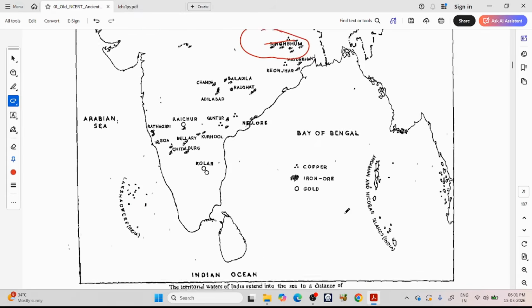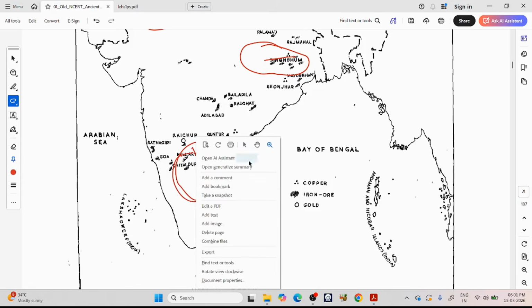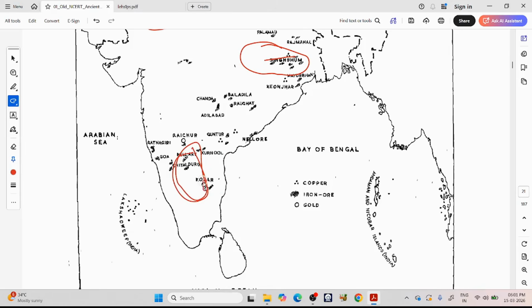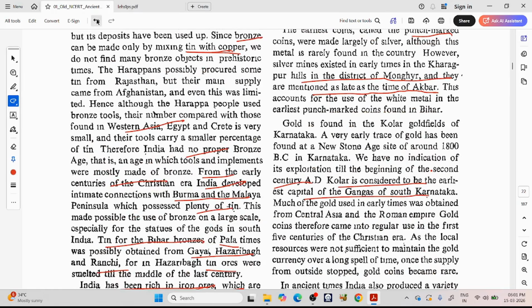So in Karnataka, in the southern part, you will see these Kolar goldfields. So here also some kingdoms developed, called the Ganga kingdom. And this gold we started to use around the 2nd century AD.